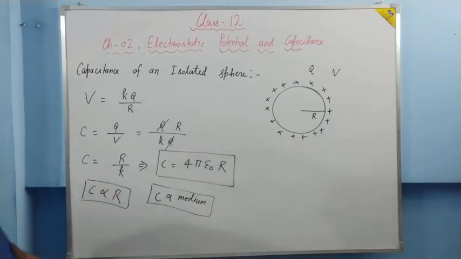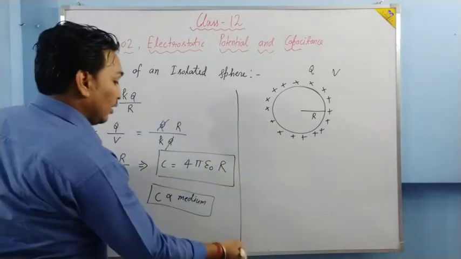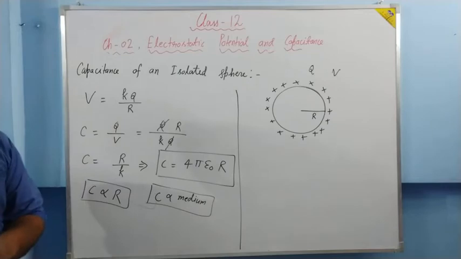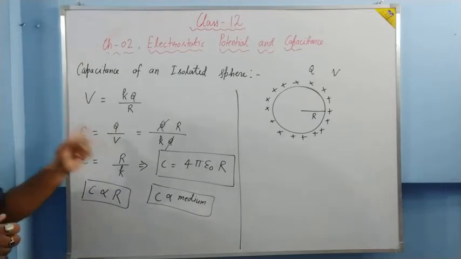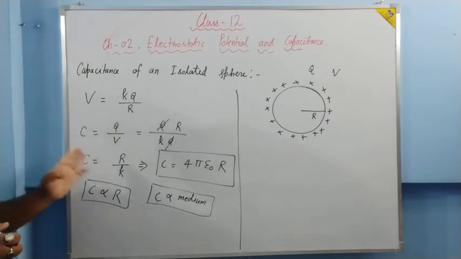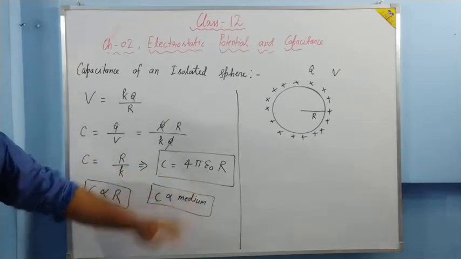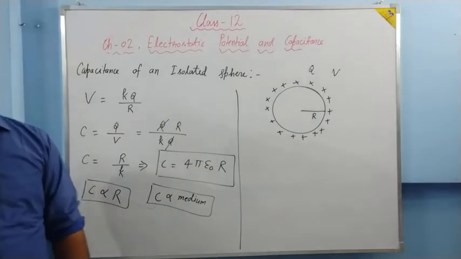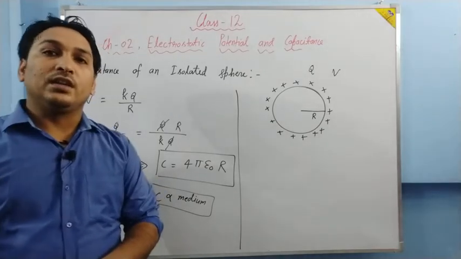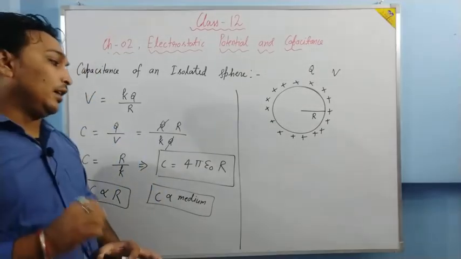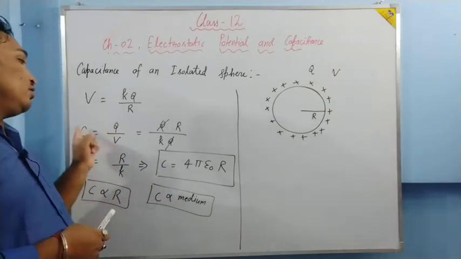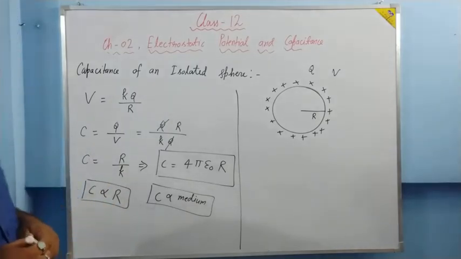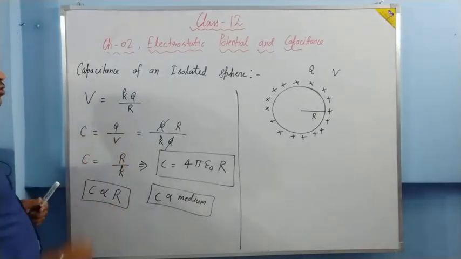Is it clear? One very important thing you can see from here, that capacitance does not depend upon the charge it holds, and it does not depend upon the voltage. In this formula, no charge is there, no voltage is there. So what we can say from here is that the capacitance does not depend upon the charge and does not depend on its potential. Actually, it depends upon the ratio of charge to potential.